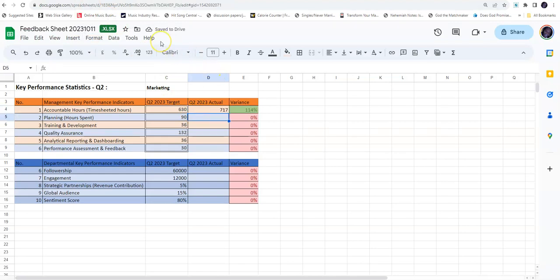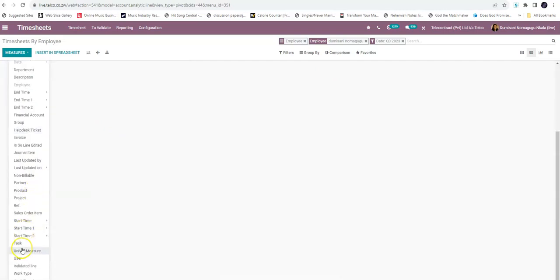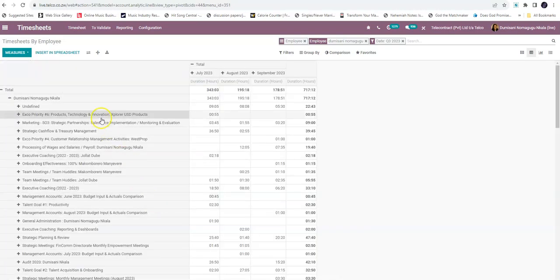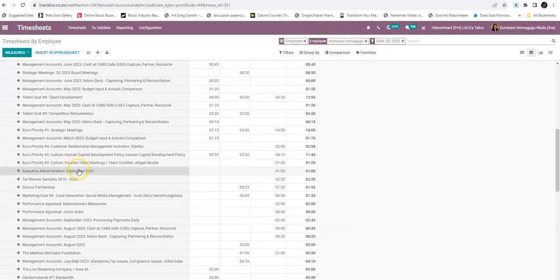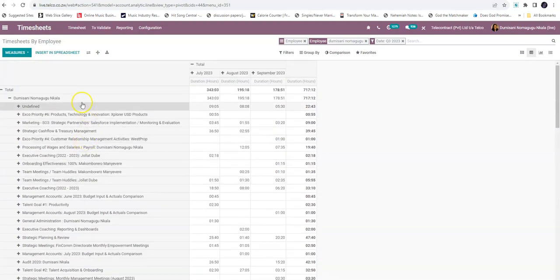Okay. Then the second thing is I want to now look at how those hours were spent in the top five activities that we said were management activities. And the first thing is around planning. So I'm going to go here, and there's two ways that you can search for activities depending on how you do your timesheeting. I timesheet against tasks. So if you click on your name there and then you say task, you can actually expand the view to see all the tasks against which there were timesheets logged in that period.